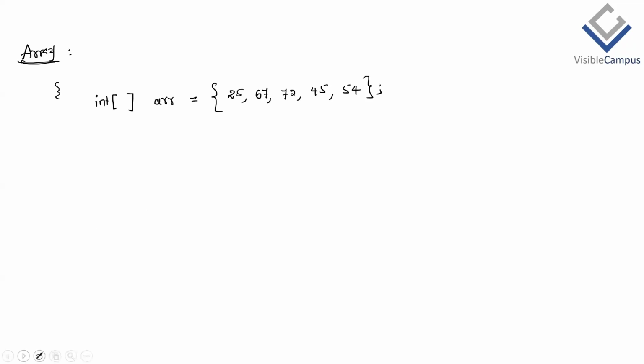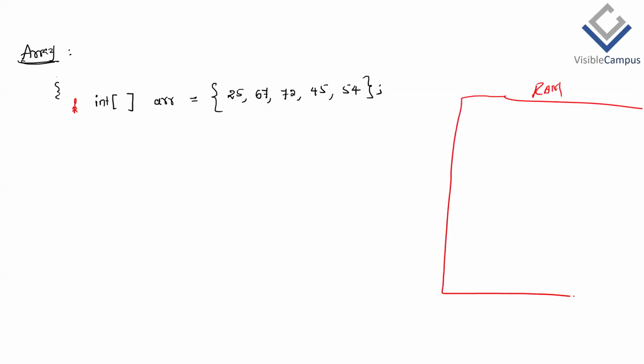So when JVM executes this particular line of code, and we are writing inside a main method, what will happen? That is, arrays will be stored in the heap segment of the memory. Therefore, in RAM, we discussed the 5 memory segments, but I am taking only the required segments for this array, not all the 5 segments. One is the heap.